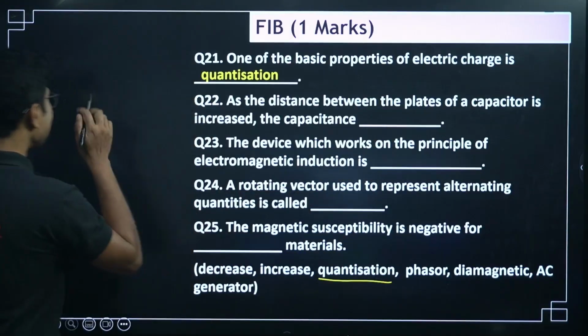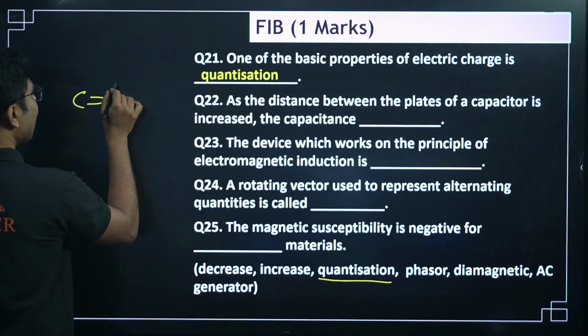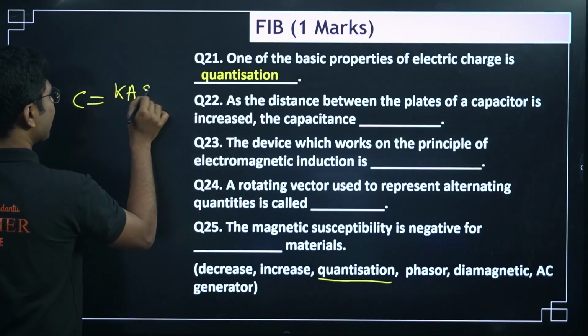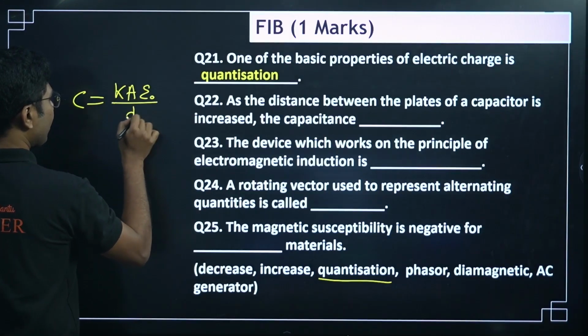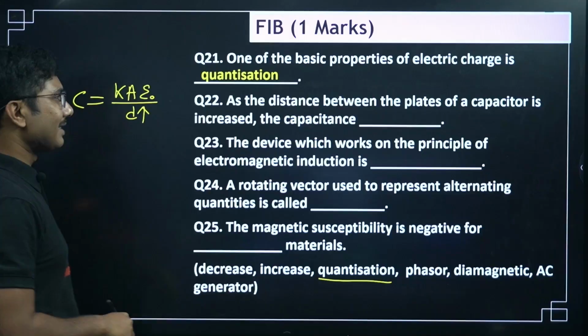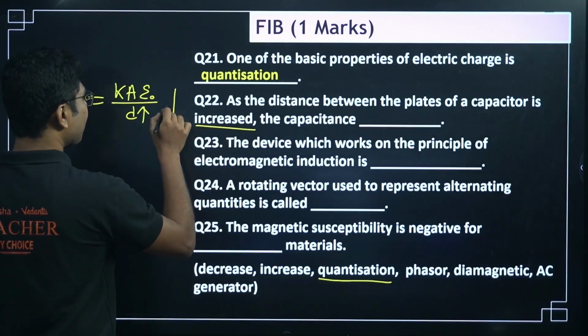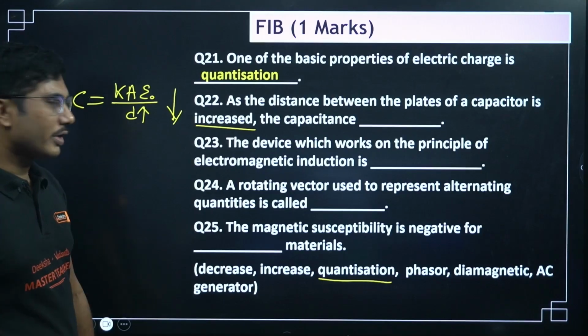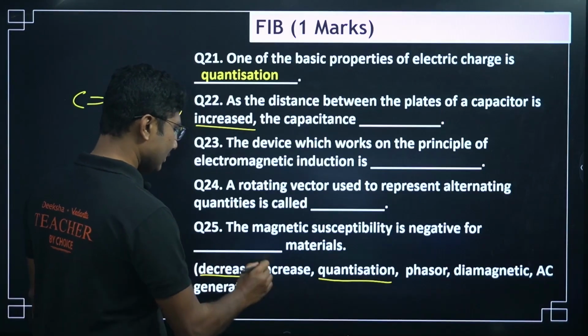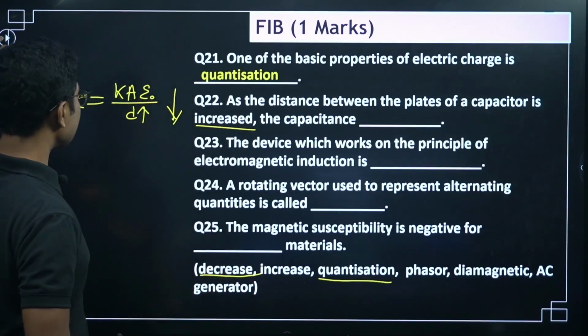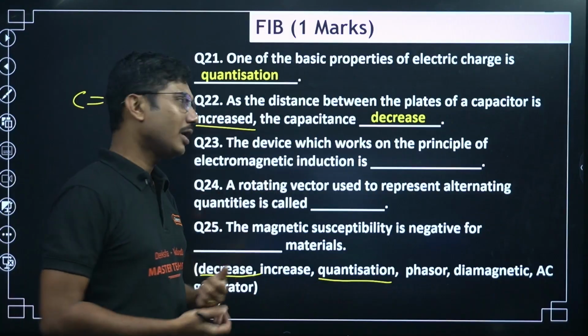So distance increased means we know that capacitance is K A epsilon naught by d. So if you increase the distance, then the capacitance must as a whole decrease. So decrease must be the correct answer for this particular option.